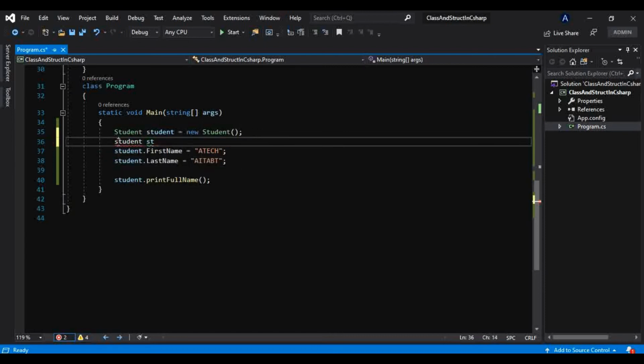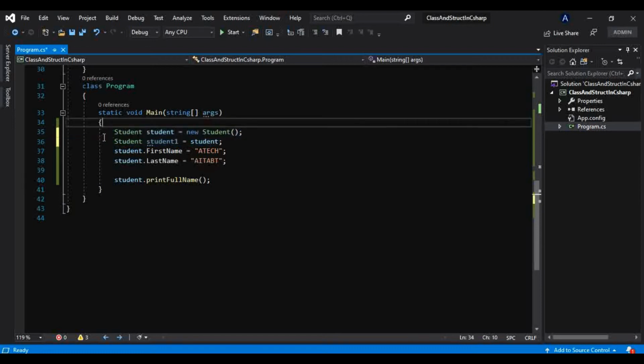Let me make that bigger because that is a variable. Okay, student1 equal to, and now I will just pass this object to this variable of type structure. Basically, we have created two objects. First, we have created this object, and we have passed that object to another. I have just copied that object to another. Now just carefully see what I will do.